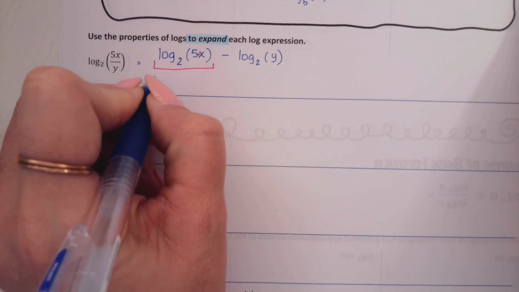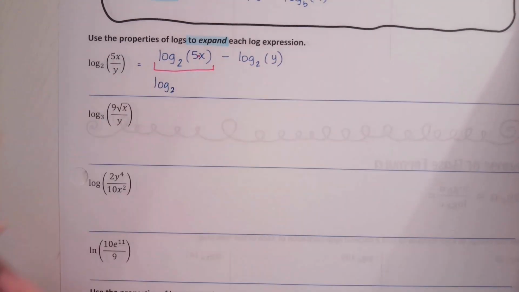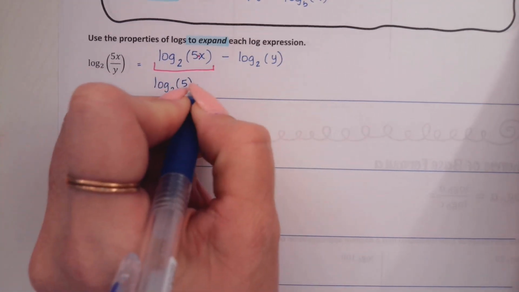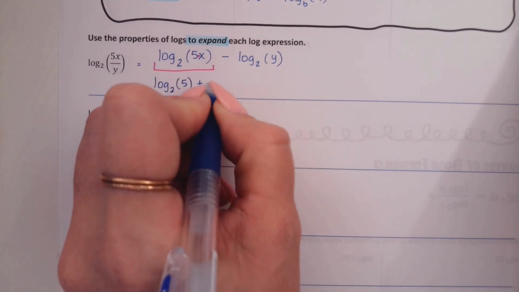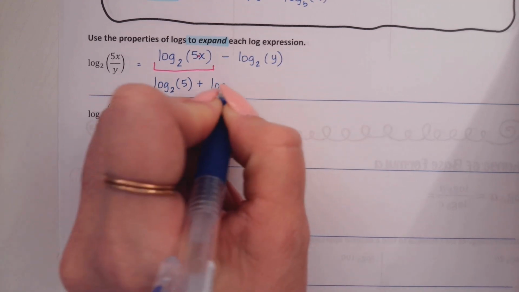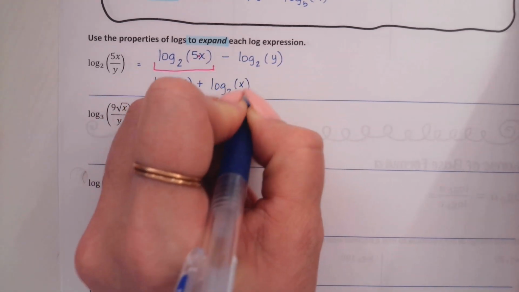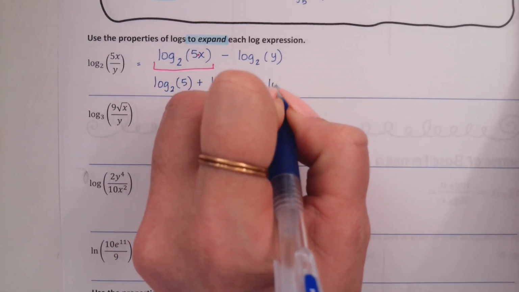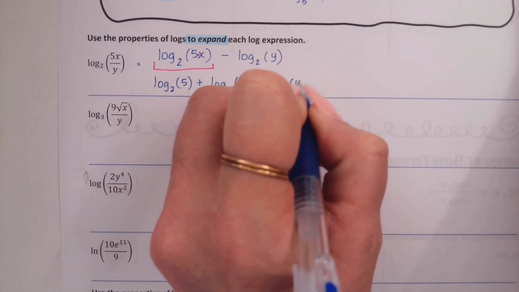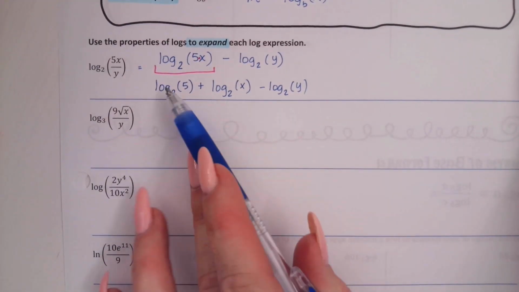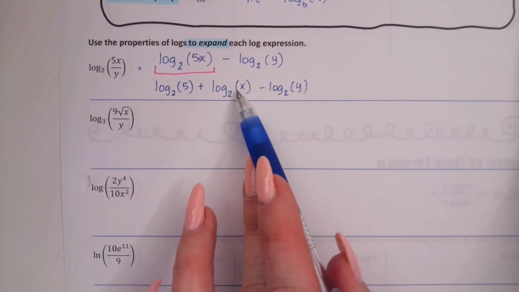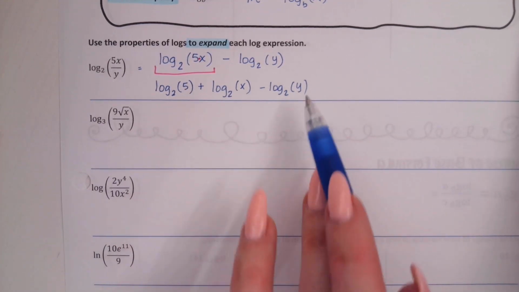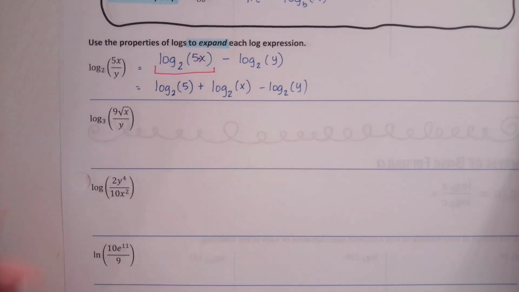So that one's going to split into log base 2, and then we'll put our first factor, which is a 5, and then plus log base 2 of the second factor, which is x, and then we're just going to bring down this back one here, minus log base 2 of y. Okay, and then I'm just going to check each argument. I just want to make sure I don't have any exponents, I don't have any fractions, I don't have any more products in those arguments. So this looks like a good answer.